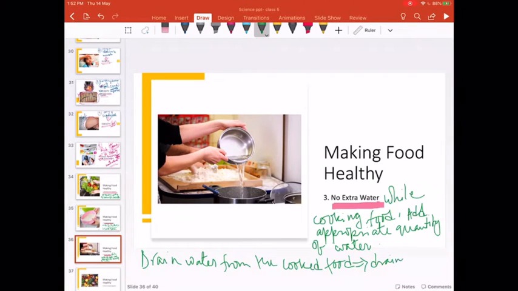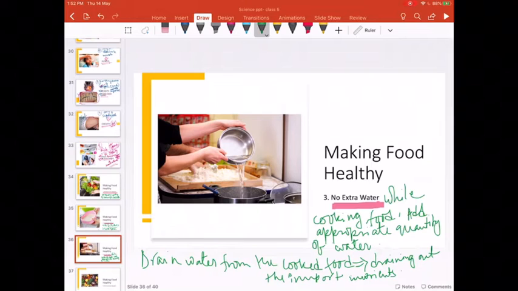You are draining out the important nutrients. So, would you like to do that? You are cooking delicious food and you are draining out the important nutrients of the food. Would you like to do that? So, for that, do not add extra water. No extra water should be added while cooking food.